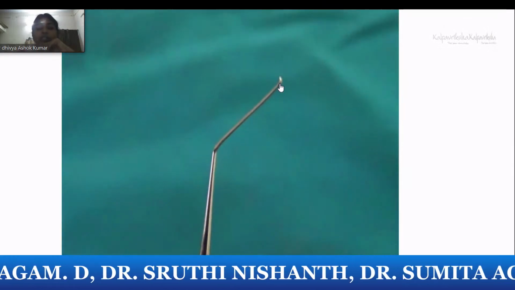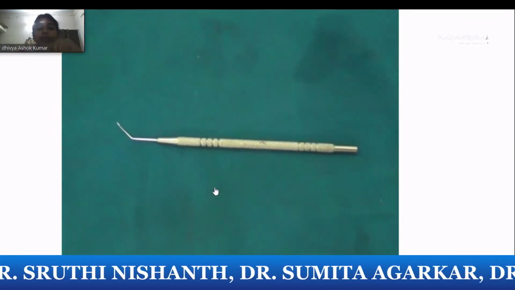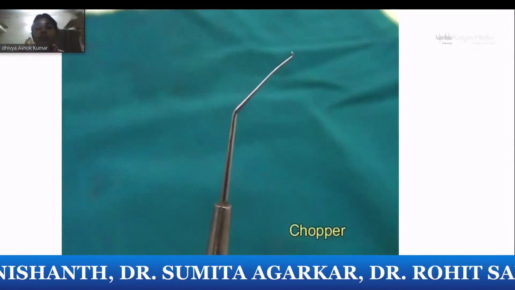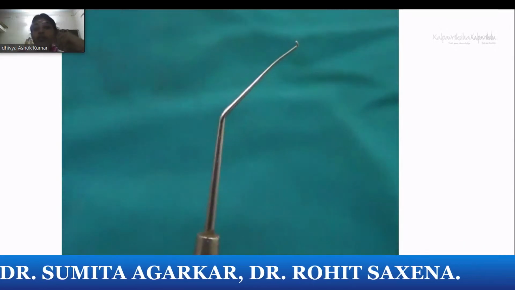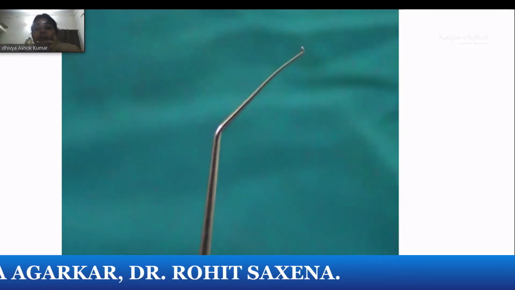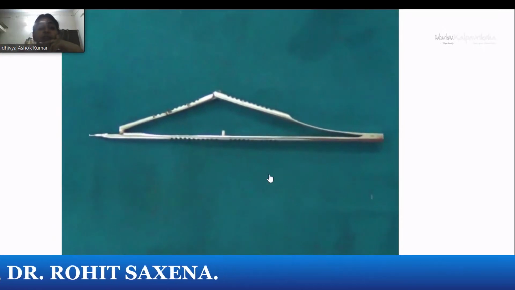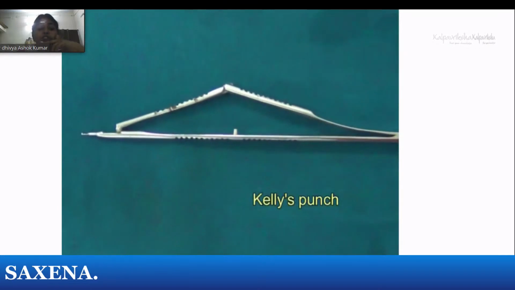Sinskey hook and choppers. Sinskey hook, you can see it is a little blunt as compared to the chopper. You can dilate, and we sometimes use that to remove the Descemet's membrane, like in endothelial keratoplasty stripping and all. Compared to the chopper, which will be sharper. That's how we differentiate it from the chopper.